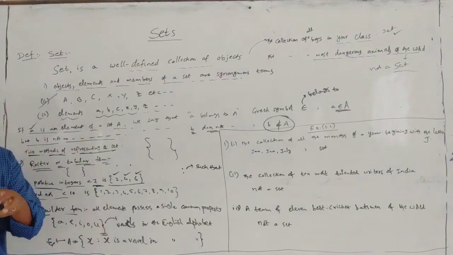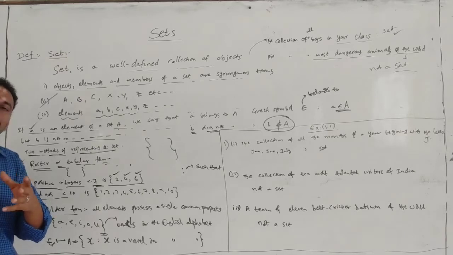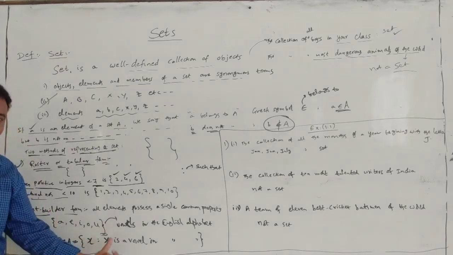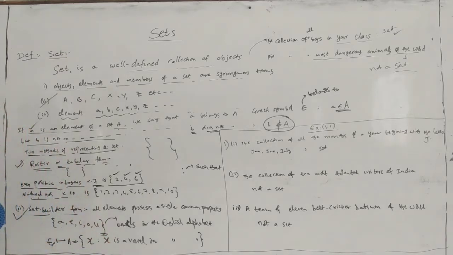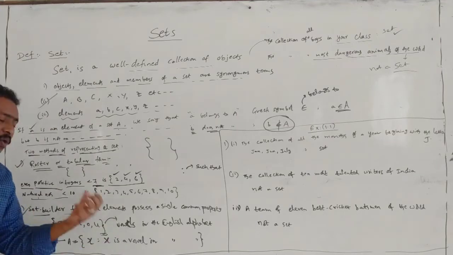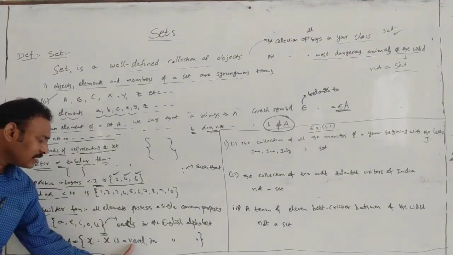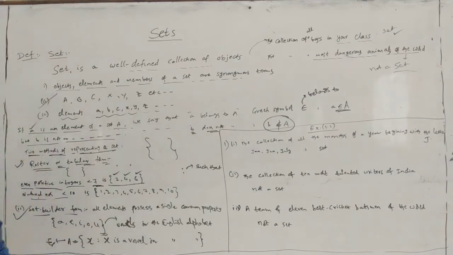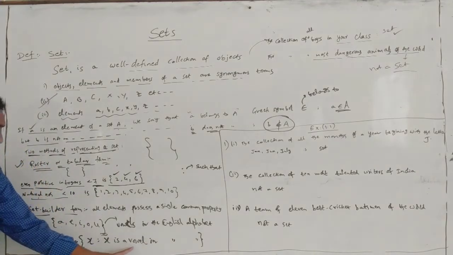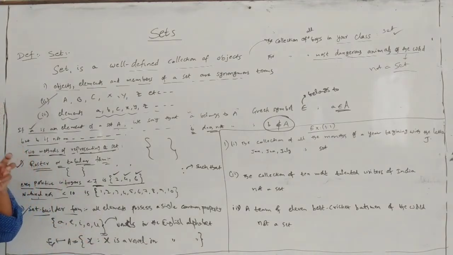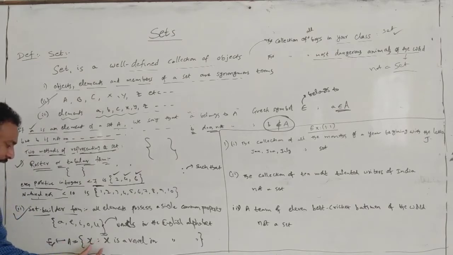What is X? X represents all the elements in that set that possess a single common property. What is that? Set of X such that X is a vowel in the English alphabet. What are vowels?